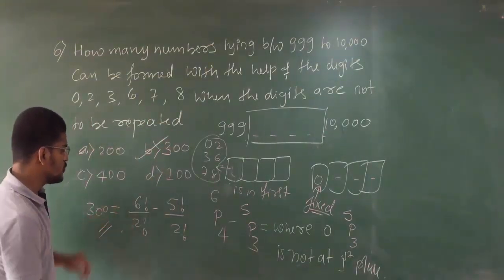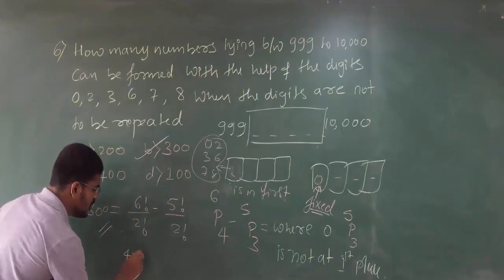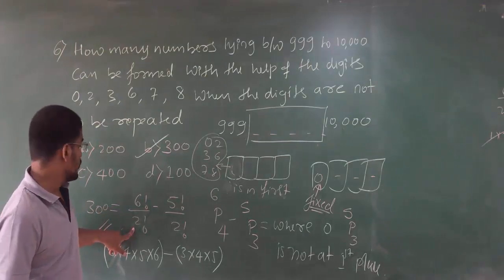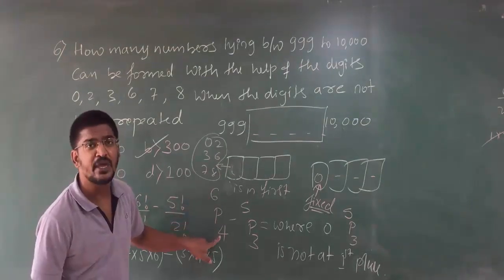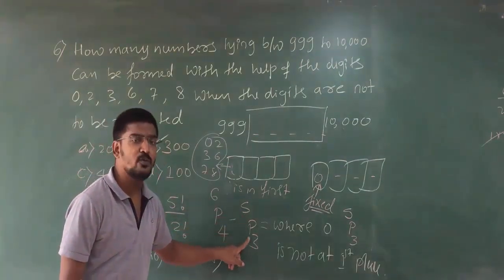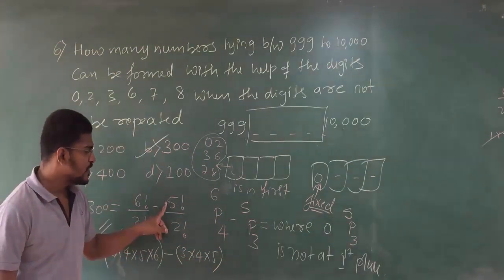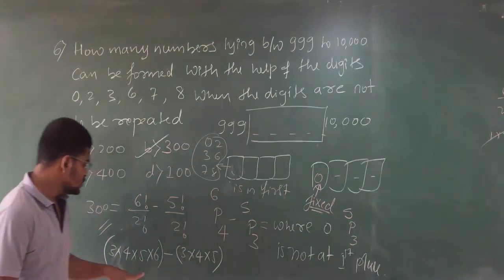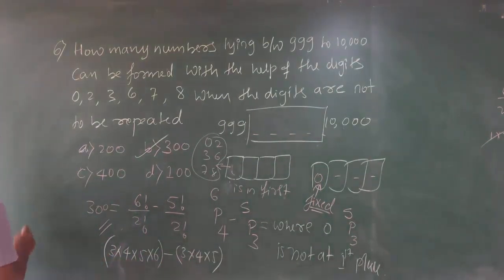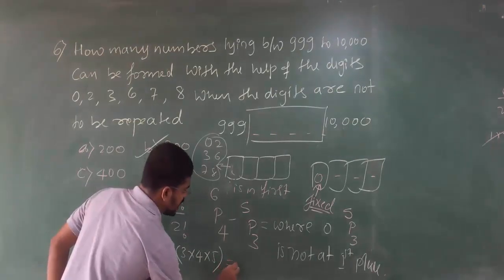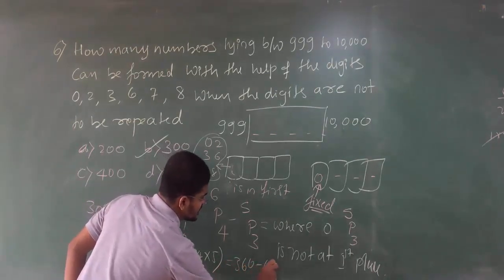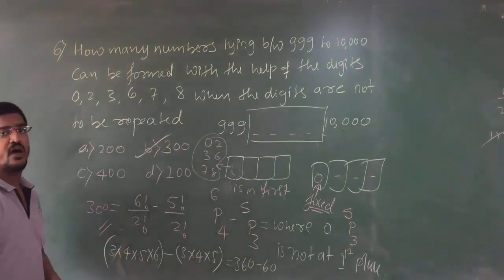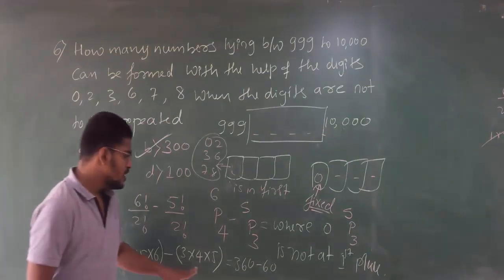Clear? Okay students, see here, 6 factorial divided by 2 factorial. If you simplify 6P4, and if you simplify 5P3, you are going to have 5 factorial divided by 2 factorial, that is 3 into 4 into 5. Clear? So this will be 360 minus 60. So you are having 300 as your answer.